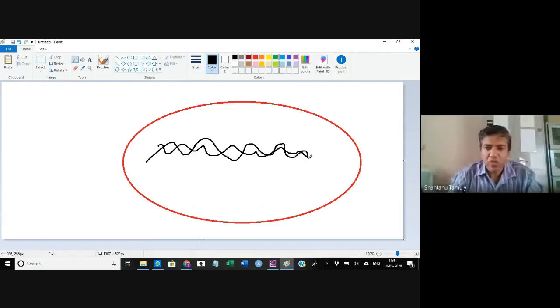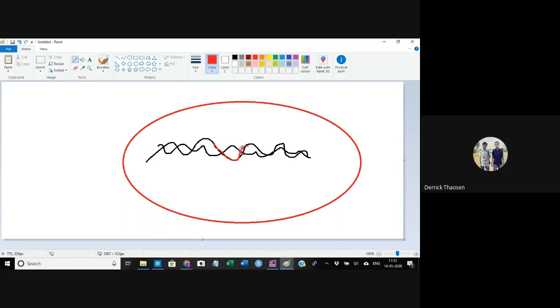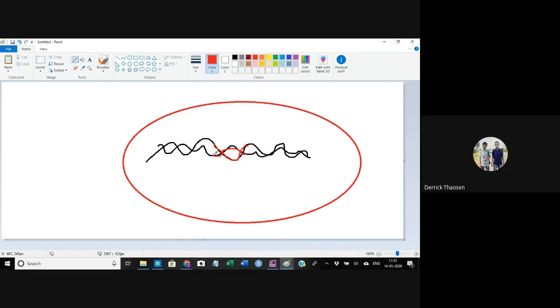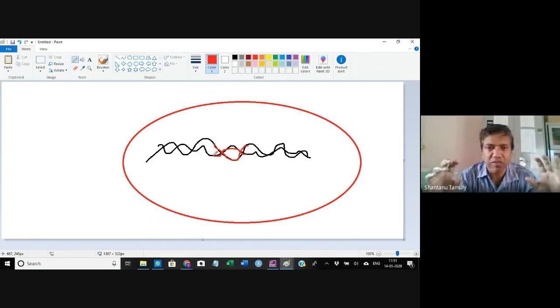Let us assume that this particular part of the DNA is a particular gene. Now this gene is responsible for the virulence of the bacteria, because bacteria have some genes called virulent genes. These virulent genes are responsible for the virulence, the pathogenicity of the bacteria.